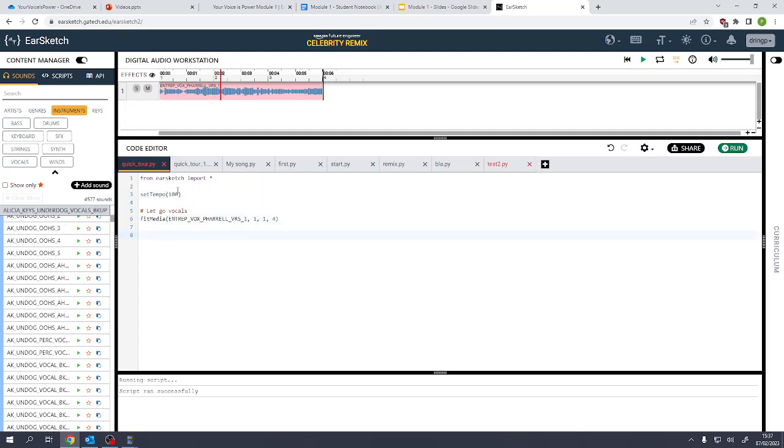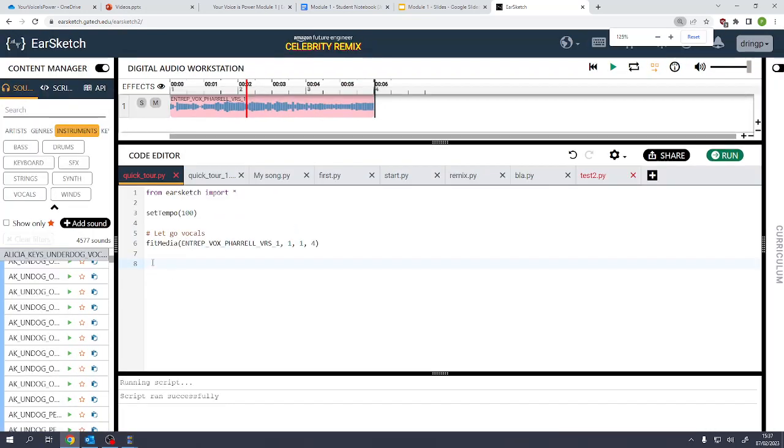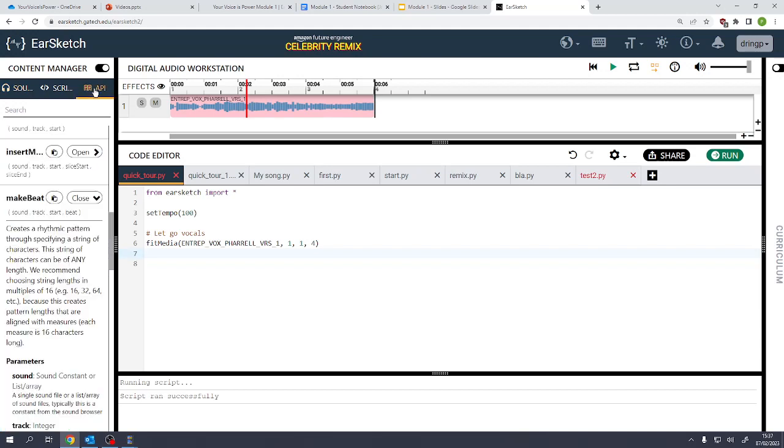This time I'm going to introduce comments and also loops, as in some beats that will go over and over again that you can play. So on the API, we've looked at fitMedia already. I'm going to introduce this one, makeBeat. You can type it out, or if you find it in the API, you can just paste it in. We need a sound. We need a track like we had before. This is track 1. I want it on track 2 underneath, so I'll put a 2 in there.